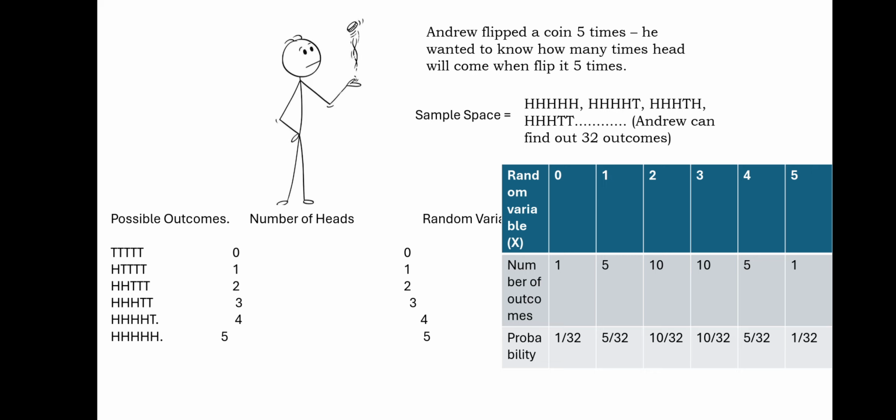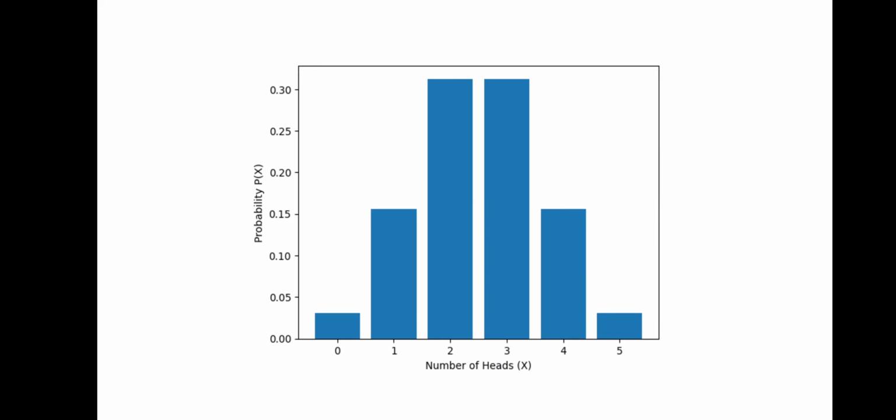In this way we can see all the possibilities, and finally we can make a chart or a graph of this particular probability for Andrew, so that Andrew can easily understand what the chances of getting a head are.